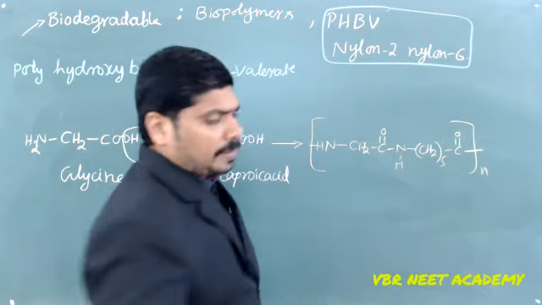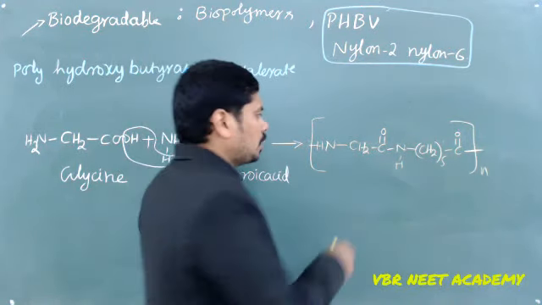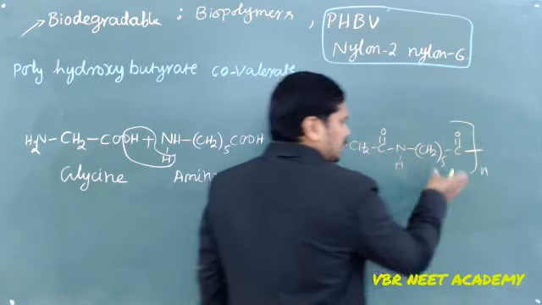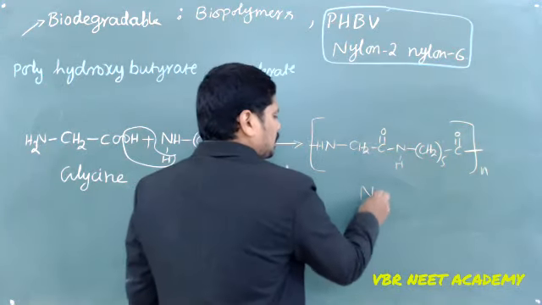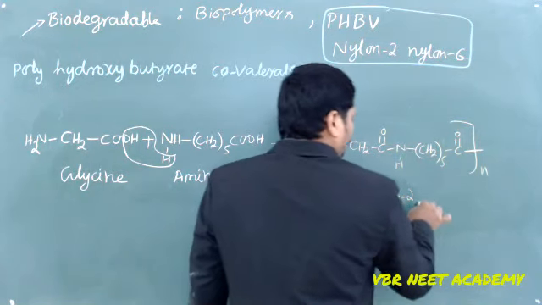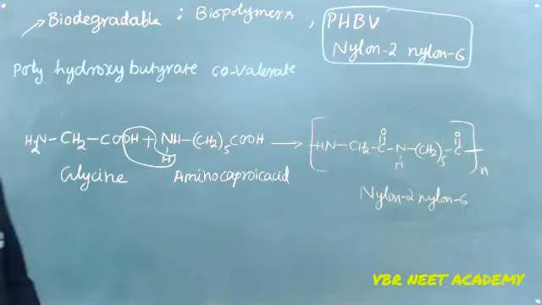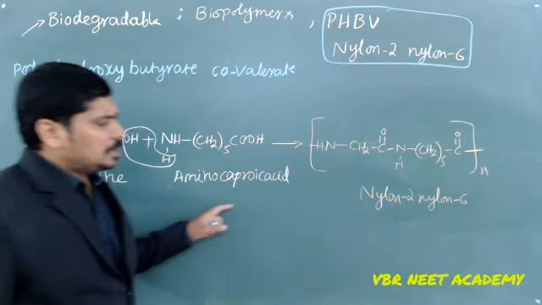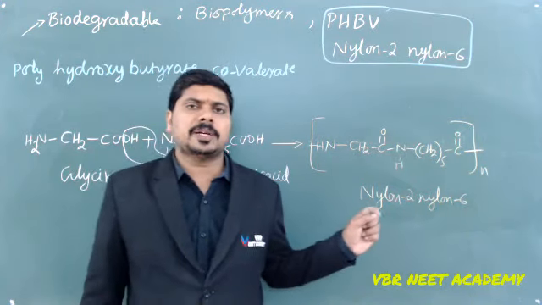Whenever you have nylons, you always give the numbers based on what monomers are involved. Nylon 2 indicates the 2 carbons of glycine. Nylon 6 indicates the 6 carbons of your aminocaproic acid. That's why this is called nylon 2, nylon 6. That is how I get the polymeric structure of nylon 2, nylon 6. It is the combination of glycine and aminocaproic acid, and it is going to be a best replacement for catgut.